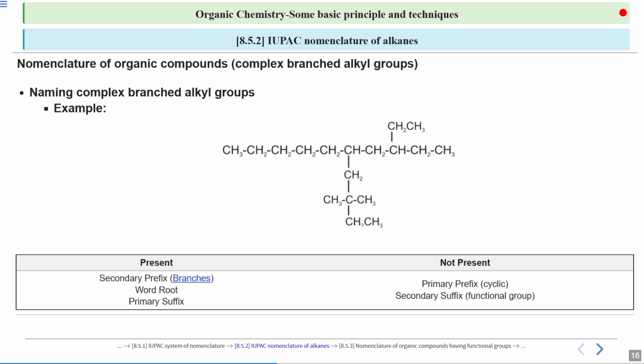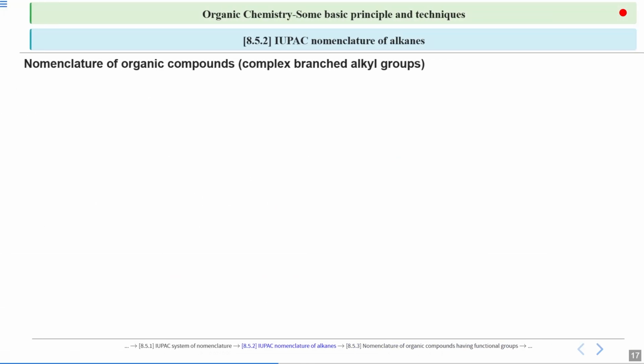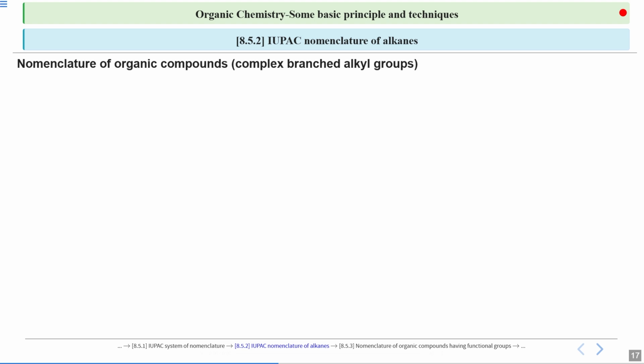There is a branch, so we will use it for providing the secondary prefix. The word root and primary suffix are compulsory, so those will be there. We still don't have any cyclic chain and we don't have a functional group, so they are not present. Now moving on further, we will first decide the word root.